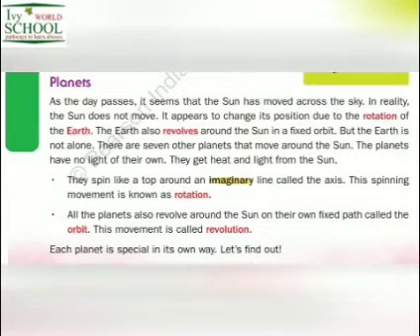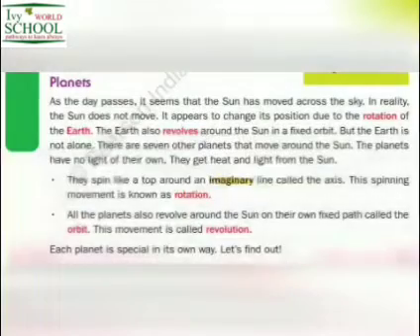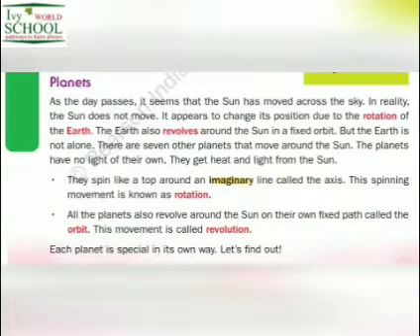Planets. As the day passes, it seems that the sun has moved across the sky. In reality, the sun does not move. It appears to change its position due to the rotation of Earth. The Earth also revolves around the Sun in a fixed orbit. But the Earth is not alone. There are 7 other planets that move around the Sun.